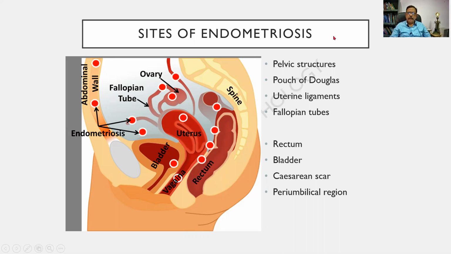And what are the sites of endometriosis? Generally, it is the pelvic structures, the pouch of Douglas, uterine ligaments, fallopian tubes. All these are marked in the sagittal section that is shown over here. The rectum, bladder, any caesarean scar, or the periumbilical regions are the lesser common sites. A beautiful diagram. I would like you people to kindly draw this if you are asked a question on endometriosis.